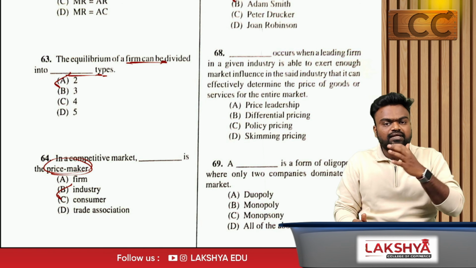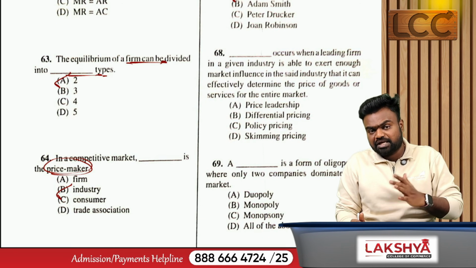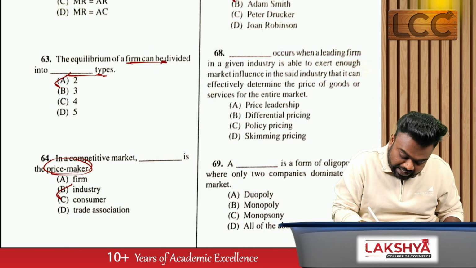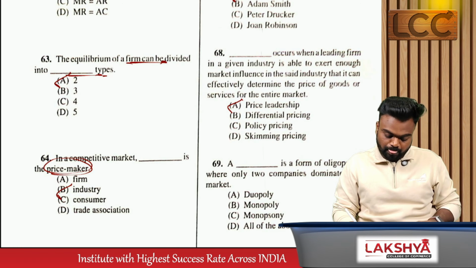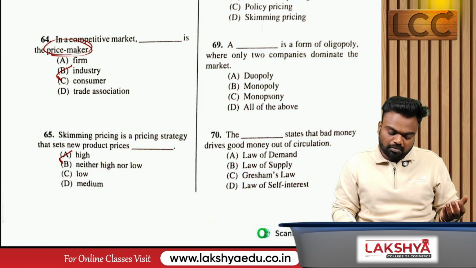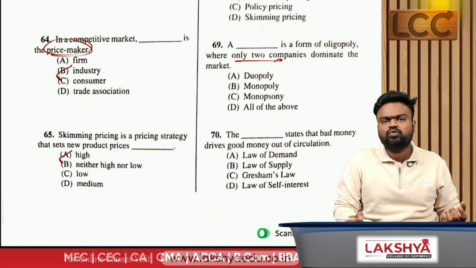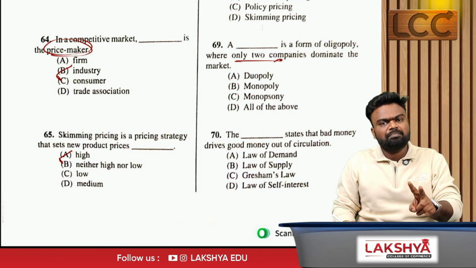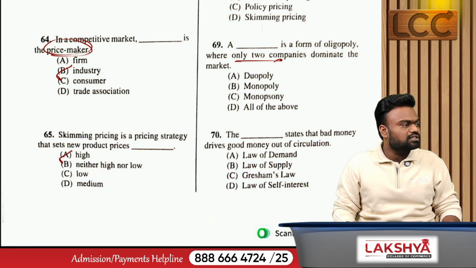So in the market there is a price leader, he'll determine the price and followers will follow. So this is something called price leadership. A dash is a form of oligopoly where there are only two companies. When there is only one company, that is called a monopoly. When there are two companies, that is called what, sir? That is called a duopoly.